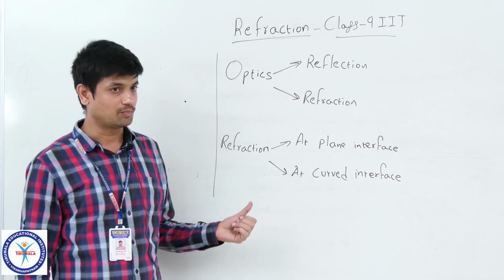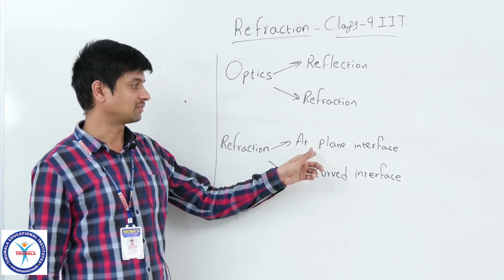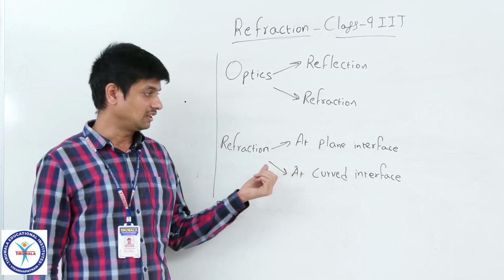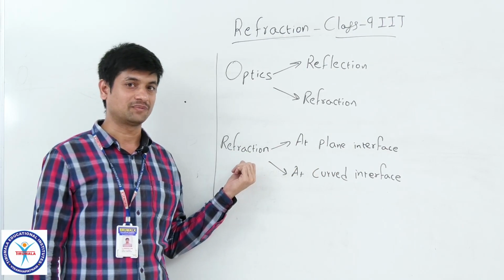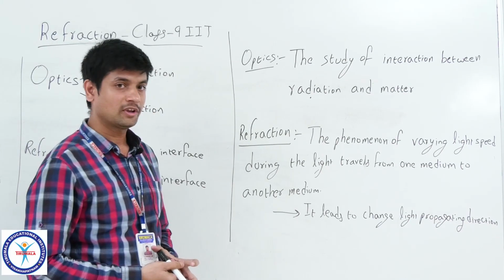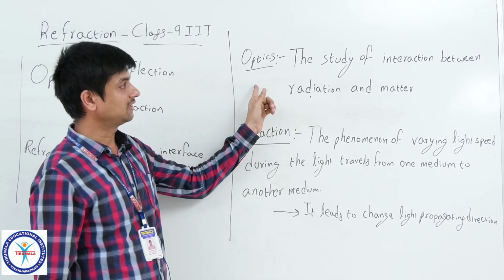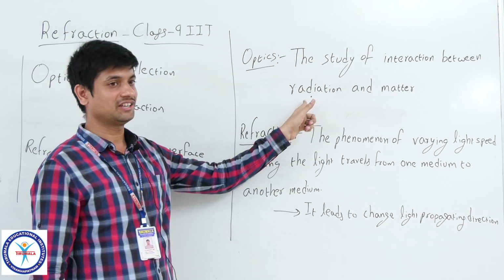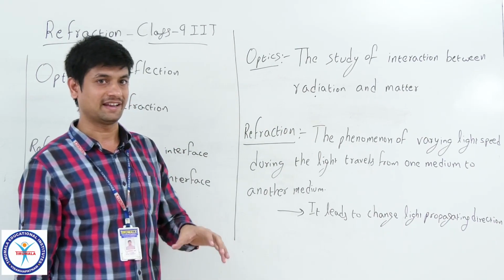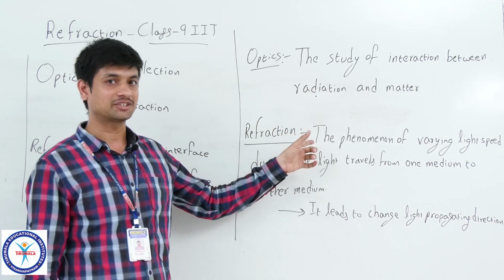Okay. Now before going to learn the chapter at plane interface, let me explain what is refraction. Already we have learnt about optics, the study of the interaction between radiation and matter. That means how energy in the universe interacts with matter.